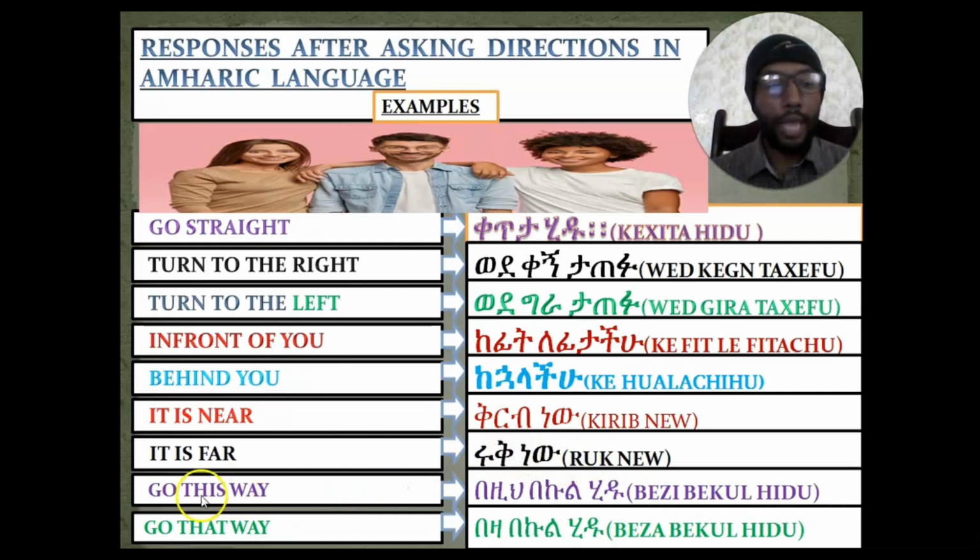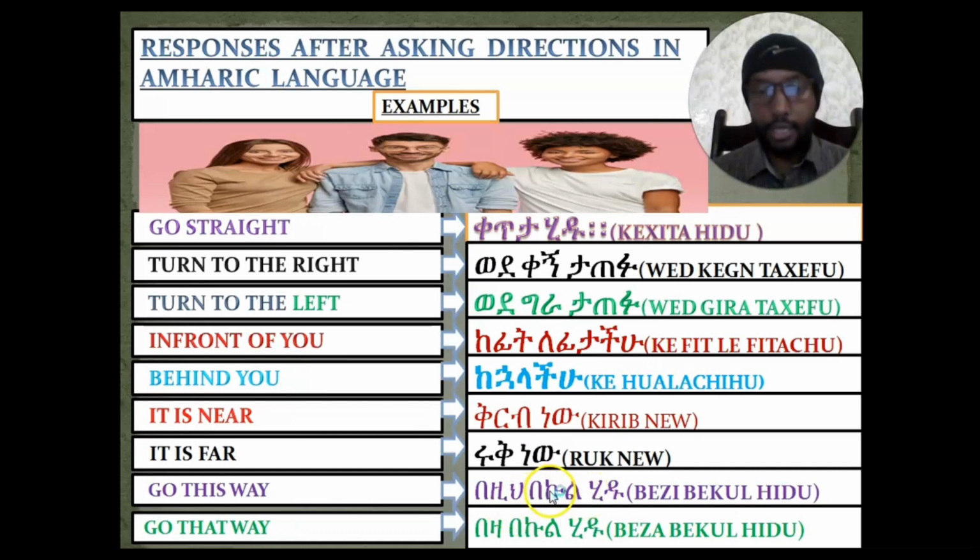How about if you want to say go this way to two or more than two persons? If you want to say to them go this way in Amharic language, we'll say to them what? በዚህ በኩል what? ሂዱ. በዚህ በኩል ሂዱ. We'll say to them በዚህ በኩል ሂዱ.